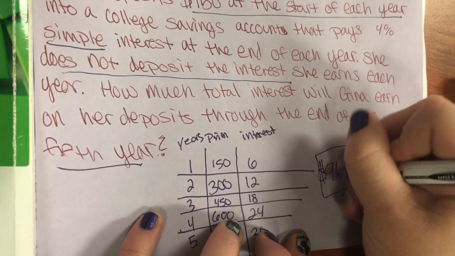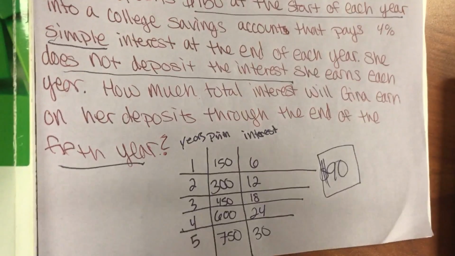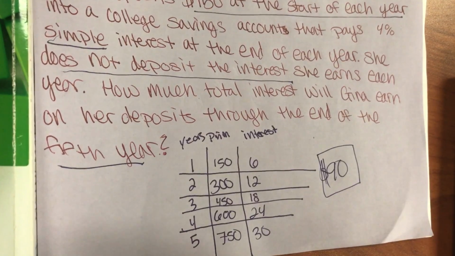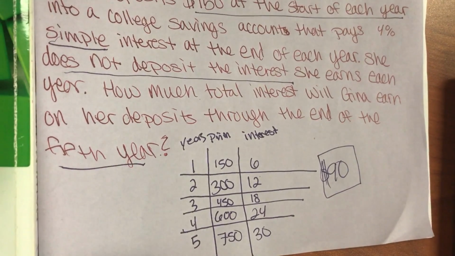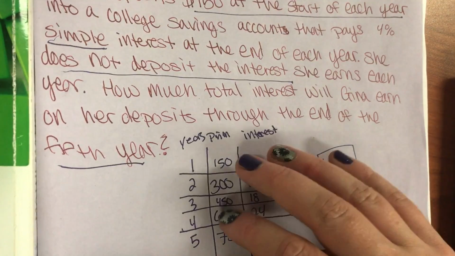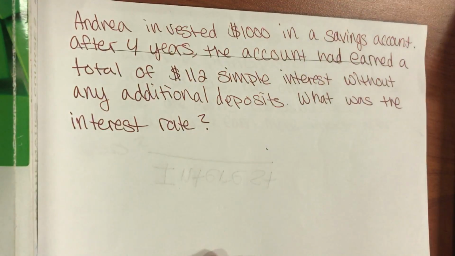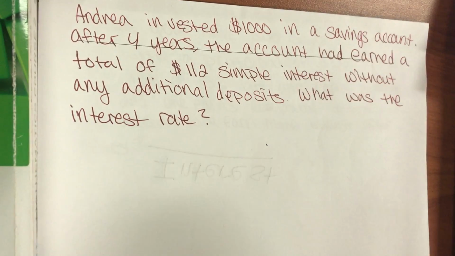And you guys might be thinking, man, that's really not a lot of money to make $90 over 5 years. But she only put $150 in. So imagine if she had put in $1,000 or something. Oh gosh, that would be amazing. I know, but good luck trying to find one that pays 4%. Credit cards charge you like 23% interest. Fair warning. Careful. Pay your credit cards every time.